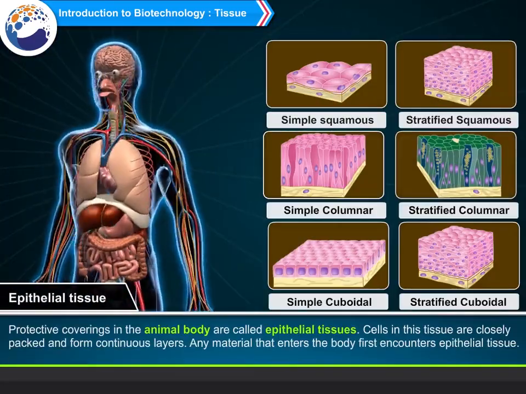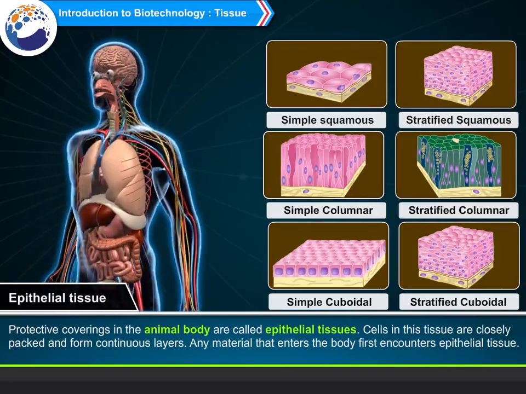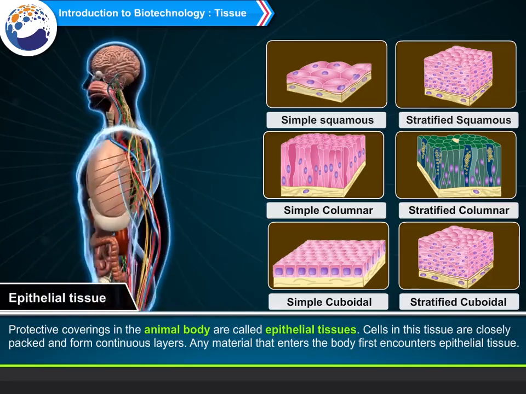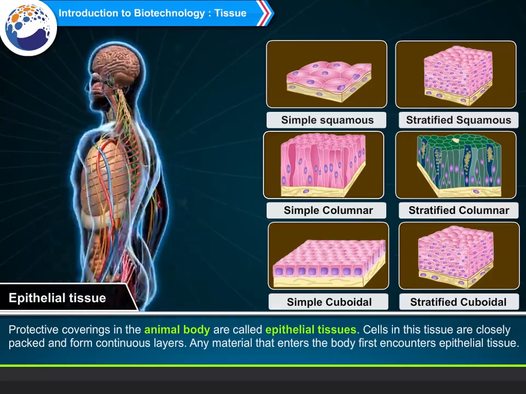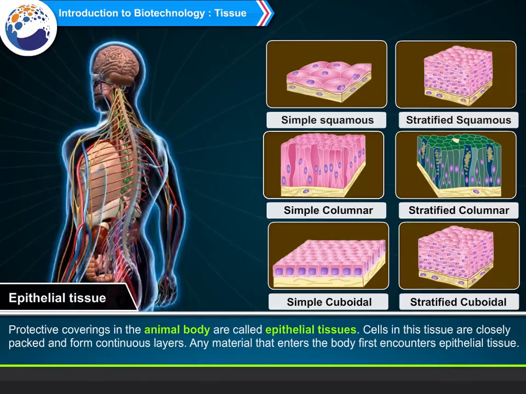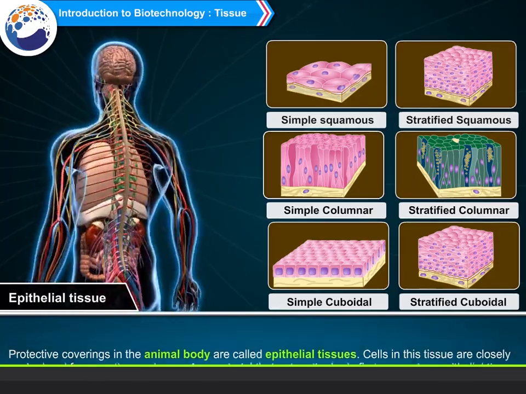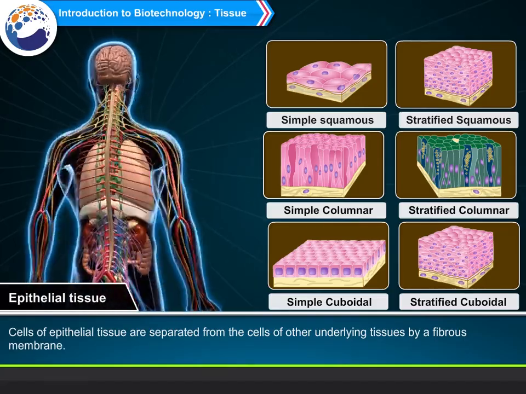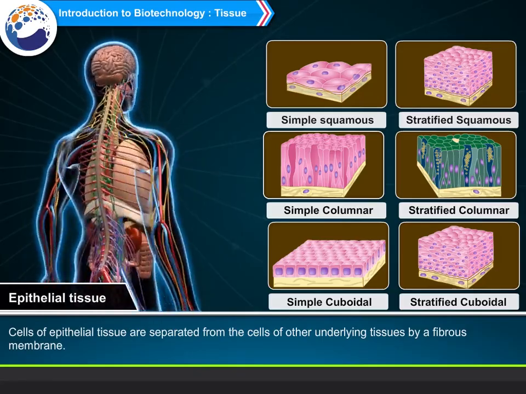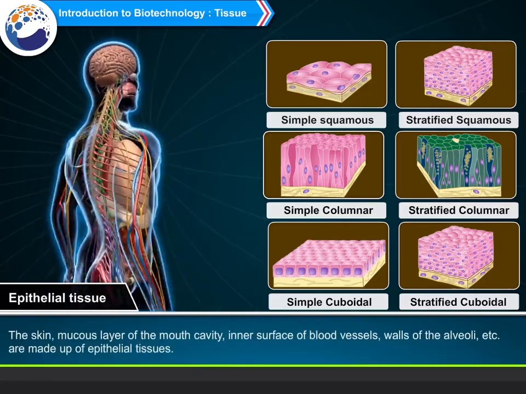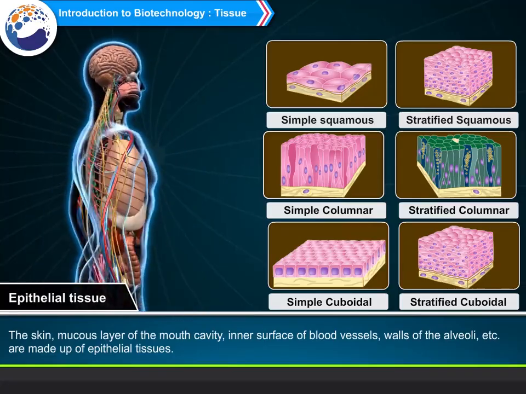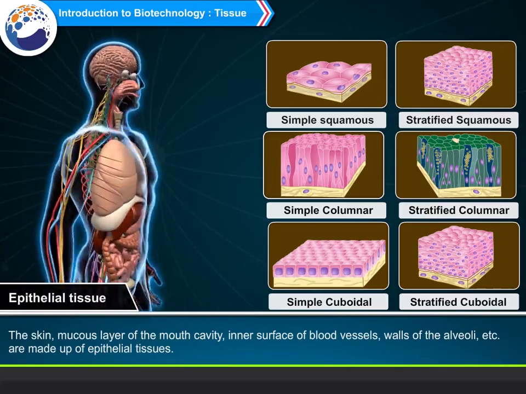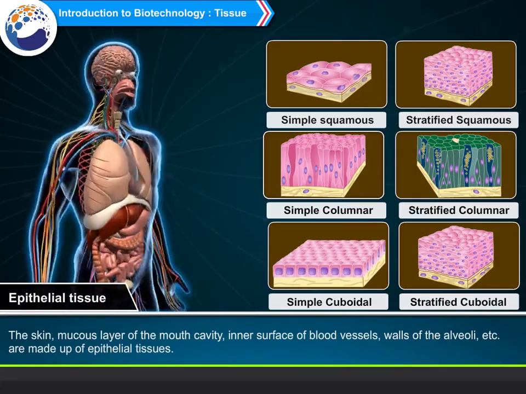Epithelial tissue. Protective coverings in the animal body are called epithelial tissues. Cells in this tissue are closely packed and form continuous layers. Any material that enters the body first encounters epithelial tissue. Cells of epithelial tissue are separated from the cells of other underlying tissues by a fibrous membrane. The skin, mucous layer of the mouth cavity, inner surface of blood vessels, walls of the alveoli, etc. are made up of epithelial tissues.